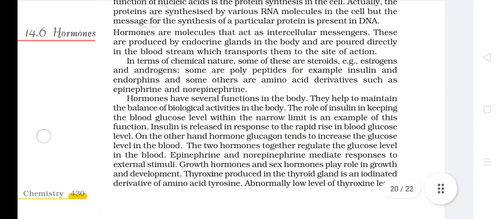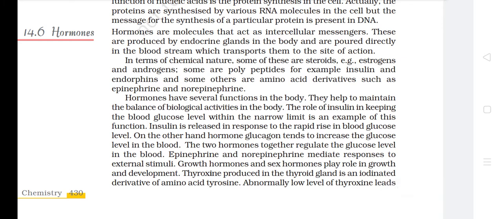14.6 Hormones. Hormones are molecules that act as intercellular messengers. These are produced by endocrine glands in the body and are poured directly into the bloodstream, which transports them to the site of action. In terms of chemical nature, some of these are steroids, for example estrogens and androgens. Some are polypeptides, for example insulin and endorphins, and some others are amino acid derivatives such as epinephrine and norepinephrine.